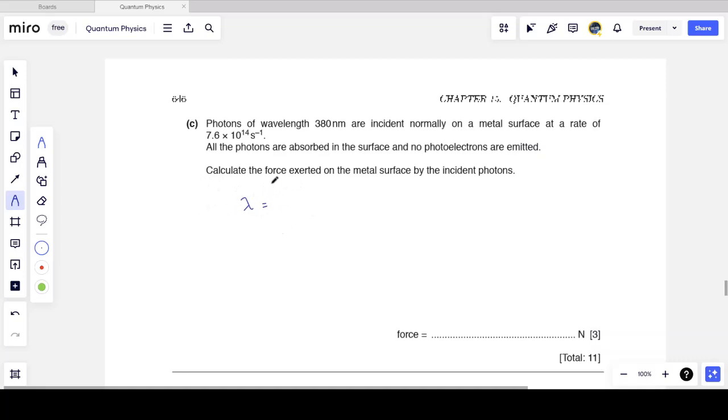Well, I'm going to first turn to de Broglie's wavelength, and I'm going to say lambda is equal to h over p. Actually, not de Broglie's wavelength, because that's confusing. De Broglie's wavelength is for particles, but these are photons. So I'm going to have to bring in another concept before I even get to force, and that is momentum.